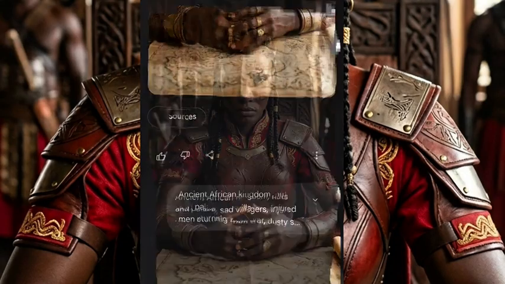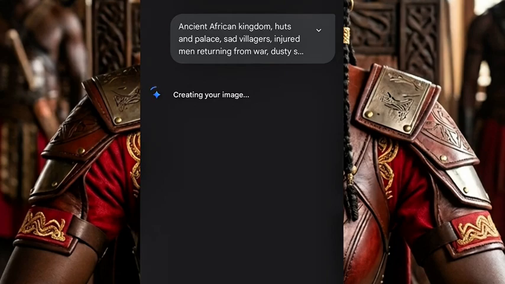You click on generate. Google Gemini is going to follow the previous aspect ratio without generating the image wrongly, maybe horizontal or some other aspect ratio. It's going to follow this aspect ratio and generate all your images for you.